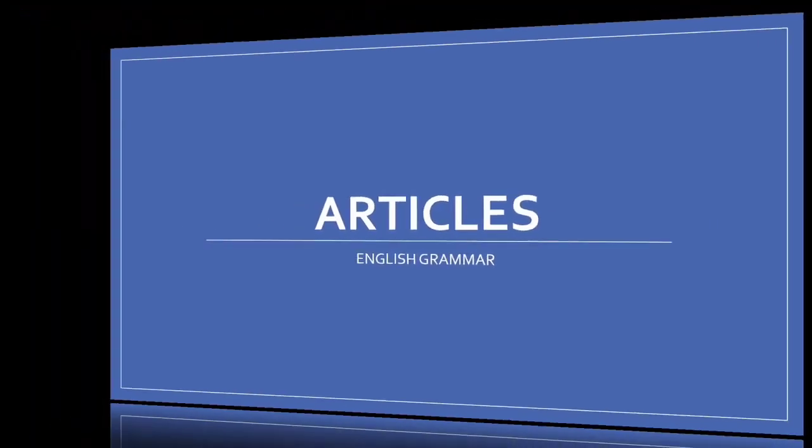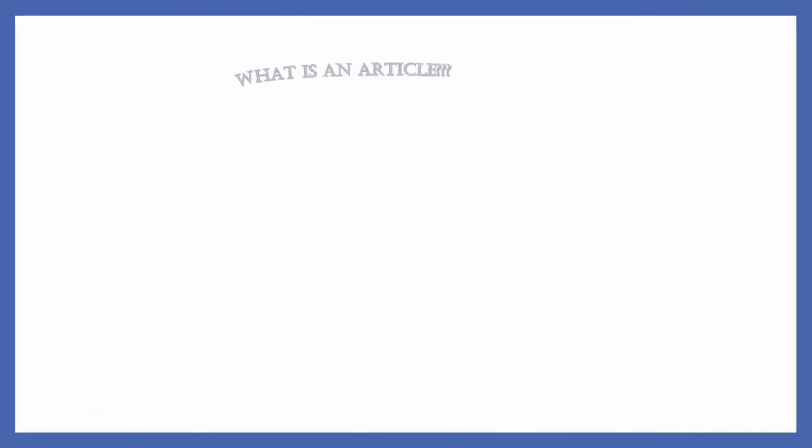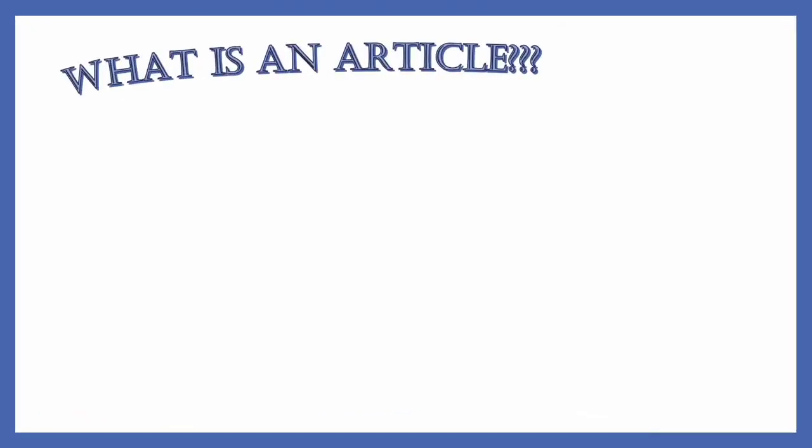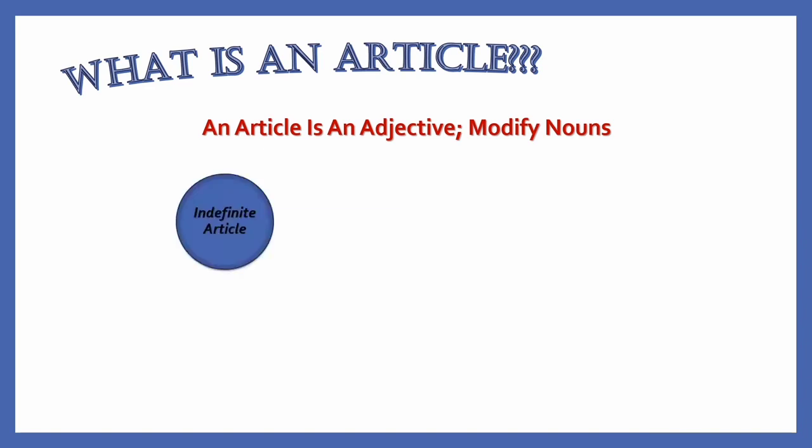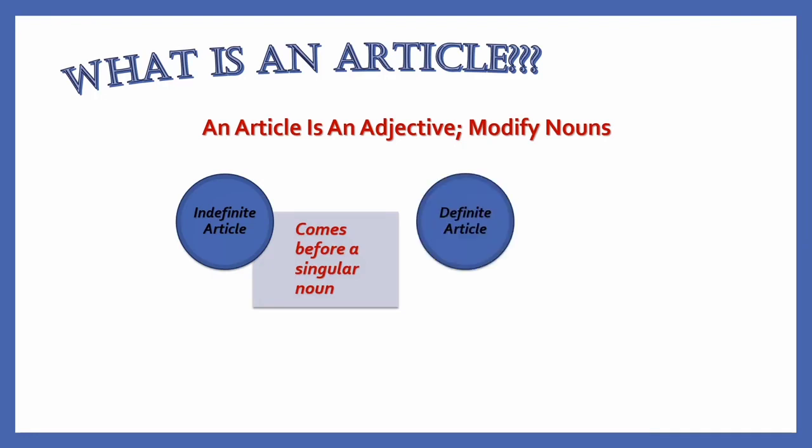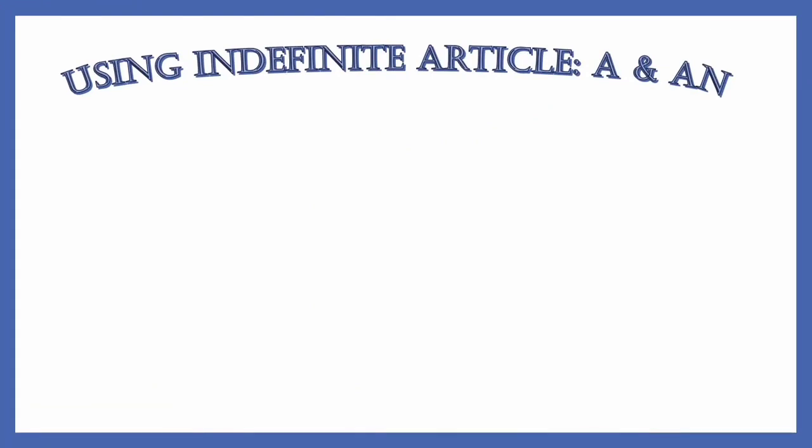Today's video is about the usage of articles. An article is an adjective that modifies the noun. And there are two types of articles: the indefinite articles that come before a singular noun, and the definite article that comes before a specific noun. Now first, we look into the use of the indefinite articles a and an.